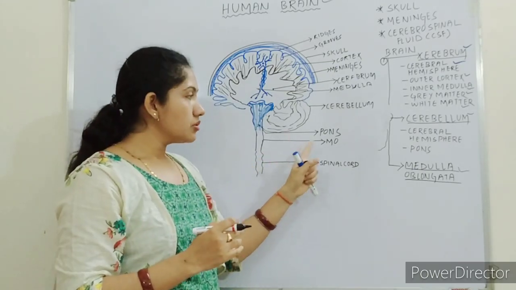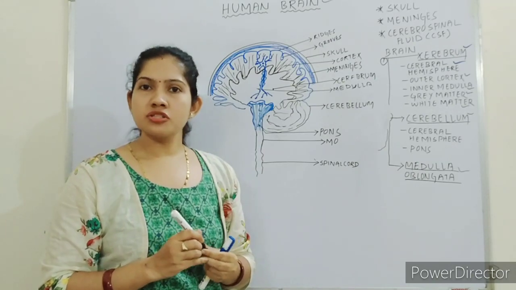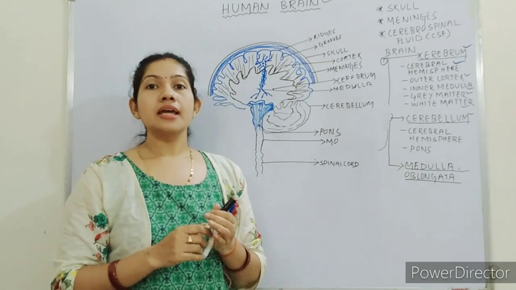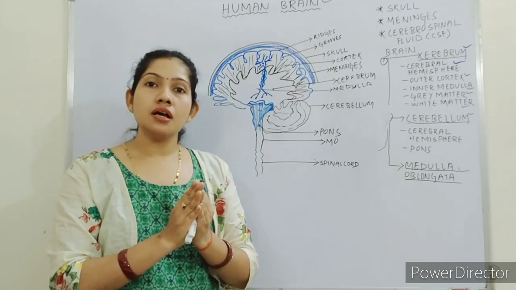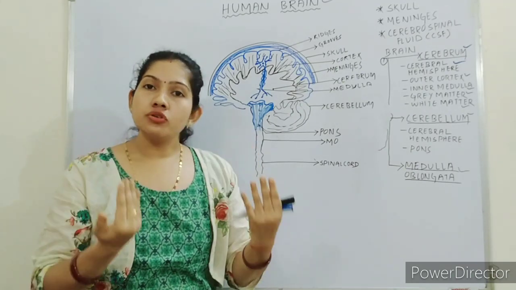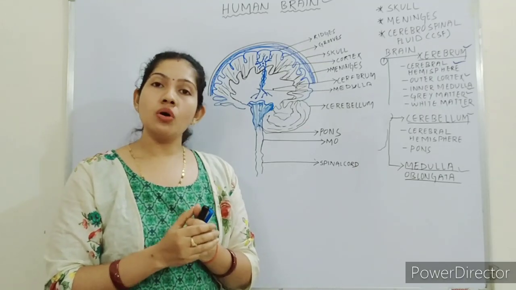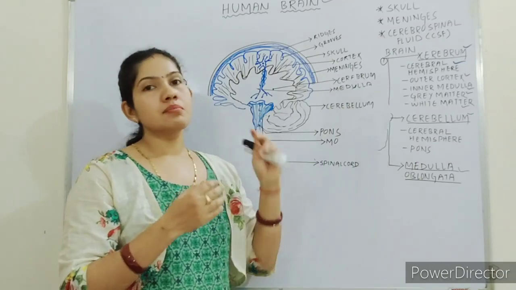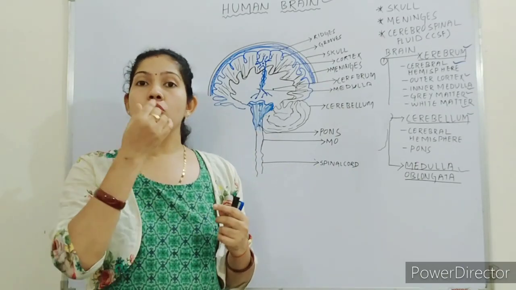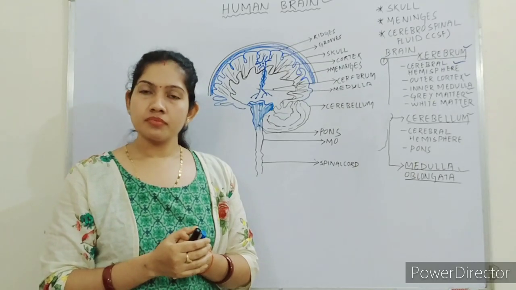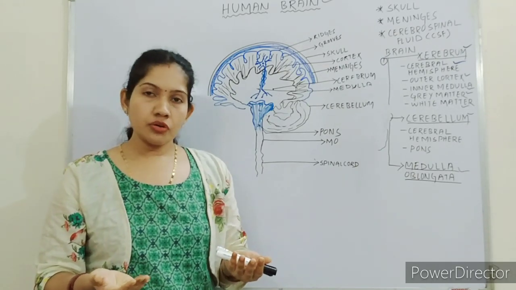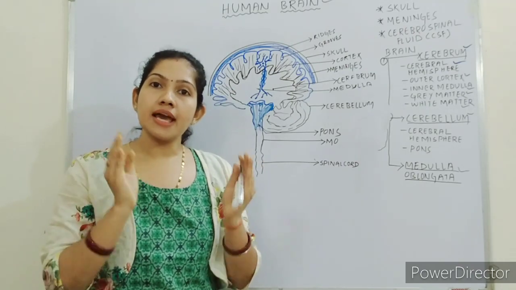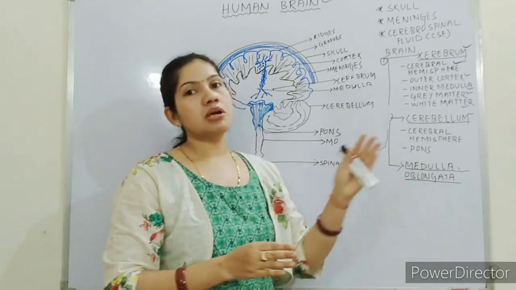Medulla oblongata is also a very small structure. It generally helps in maintaining all the involuntary actions of our body, means all the functions of our internal organs are controlled by medulla oblongata. For example, movement of food along the food pipe, heart rate, functioning of kidney, functioning of stomach, all these activities are controlled by medulla oblongata.